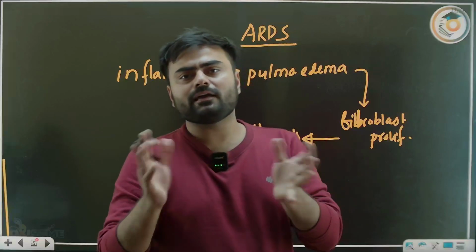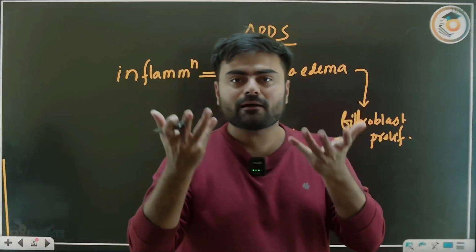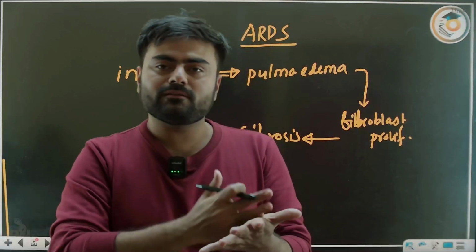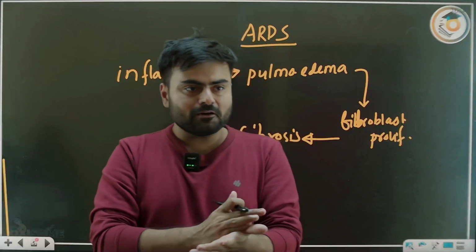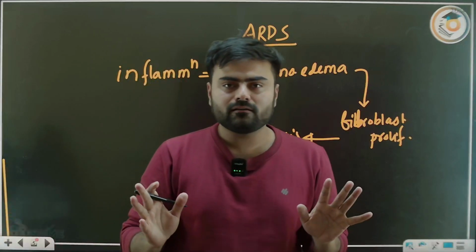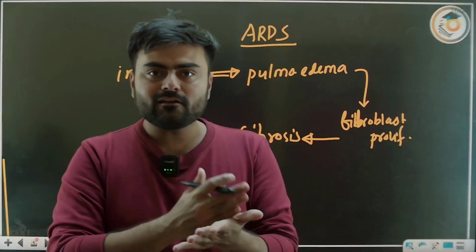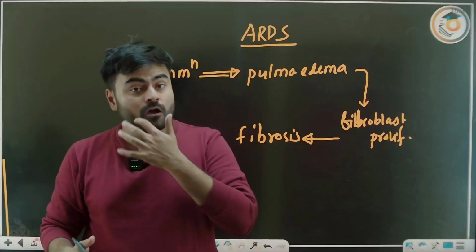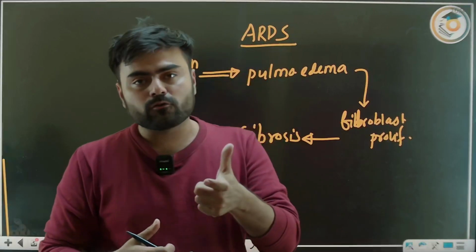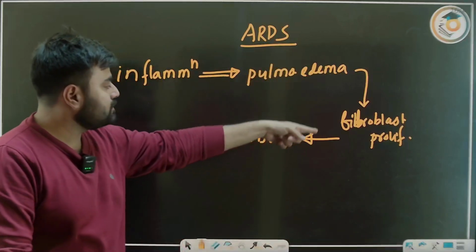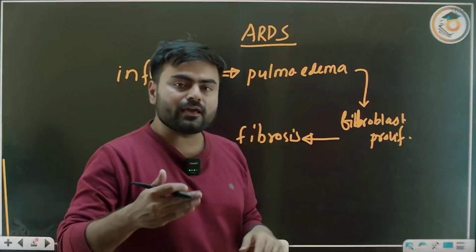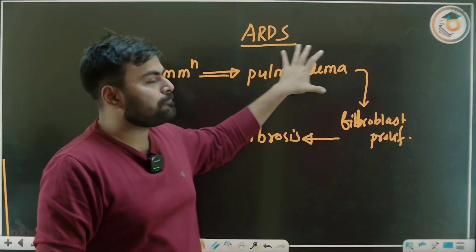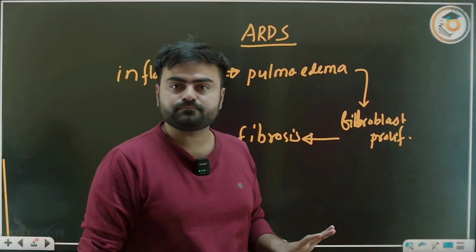In COVID time, we also heard about this, because what does COVID do? COVID is basically doing ARDS. If the patient died in COVID, fine; if the patient survived, then COVID leads to lung fibrosis. That is the post-COVID sequelae or long COVID syndrome, where lung fibrosis is happening, and that is the reason why: if the ARDS patient survives, there is a chance of fibrosis. So these are the events that happen in ARDS.